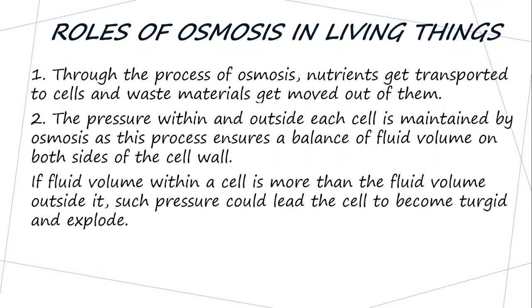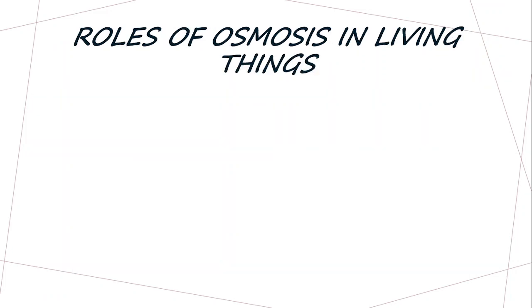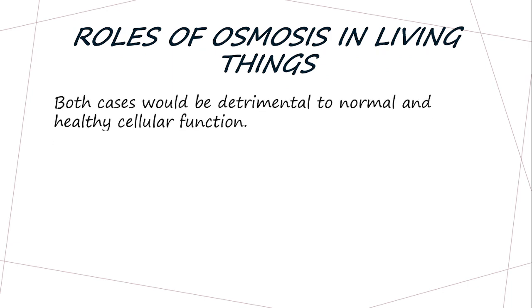the cell wall. Explained as follows: if fluid volume within a cell is more than the fluid volume outside of it, such pressure would lead the cell to become tugged and explode. So osmosis is there just to balance it out. And on the contrary, if the fluid volume outside the cell is more than the fluid volume within, such pressure would lead the cell to cave in. So also osmosis is there to avoid this kind of situation. Both cases would be detrimental to normal and healthy cellular functions. So osmosis is there to balance and ensure the healthy cellular functions of that kind of organism.